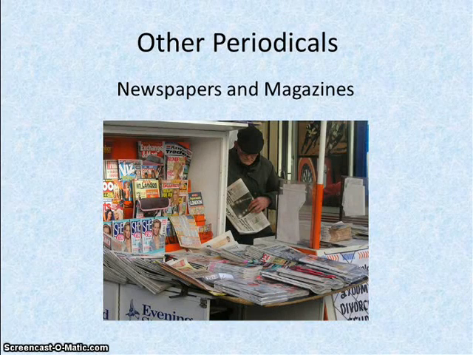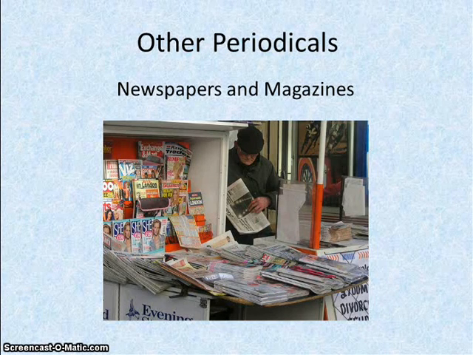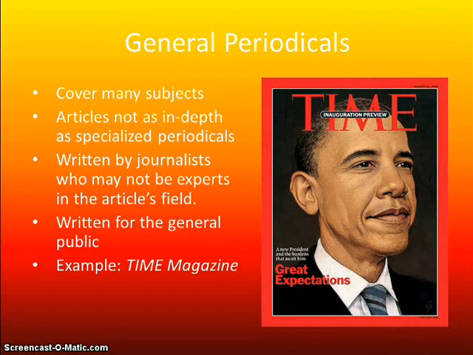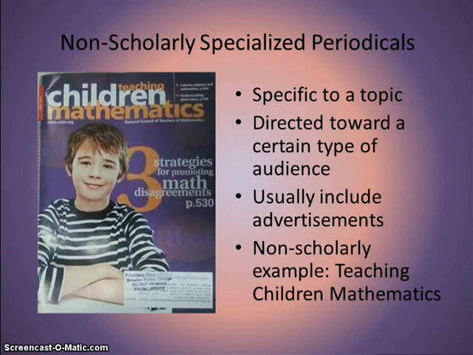Scholarly journals are one example of periodicals. Other periodicals are newspapers and magazines. Some are very general. For example, Time magazine. They cover many different subjects and the articles tend not to be very in-depth. They also contain articles that may be written by journalists who may have researched for the article but aren't very knowledgeable on the subject. In fact, some articles may not even mention the author. Generalized periodicals are written for the general public.